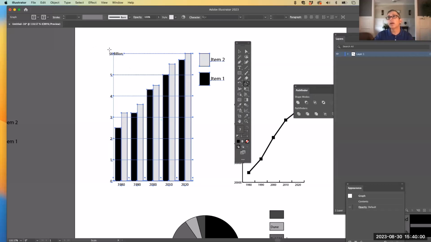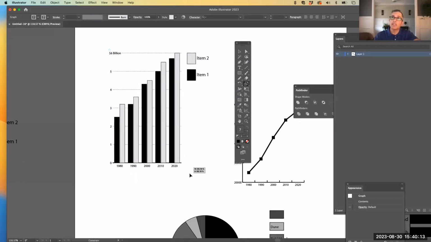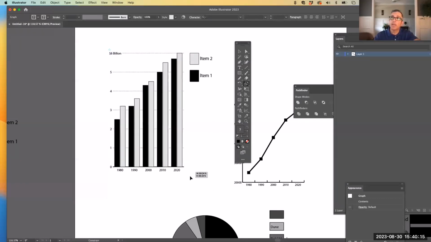You can click on once you've selected the scale tool and your chart is selected, you can click on the upper left once, and then click on the lower right, hold the shift and drag so you can resize it however you want. That's one way to do it.